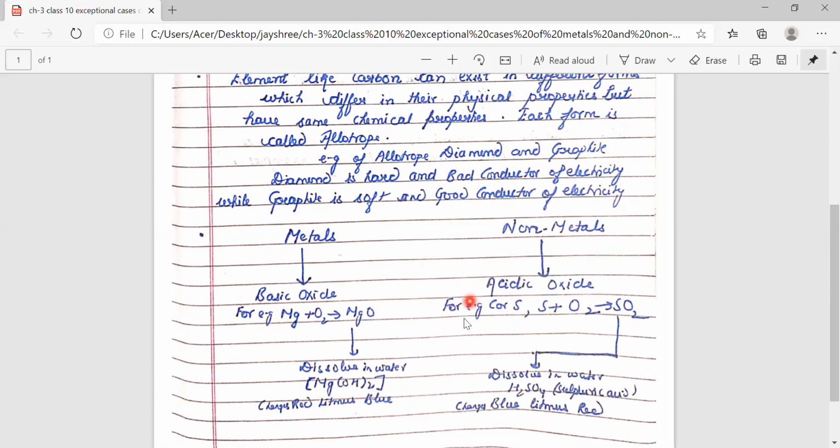Non-metals form acidic oxides. What do you mean by this? You know the examples of non-metals. Here I have written only carbon and sulfur. You can take nitrogen also, phosphorus also. When all these non-metals react with oxygen, they form oxides, and when these are dissolved in water, they form acids. When we test these samples, if blue litmus changes into red, it means they are acidic in nature. So non-metals form acidic oxides, metals form basic oxides.